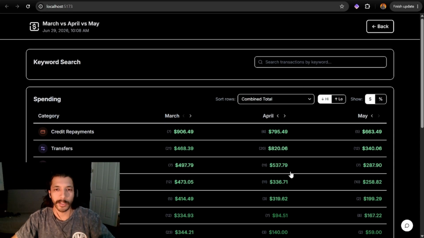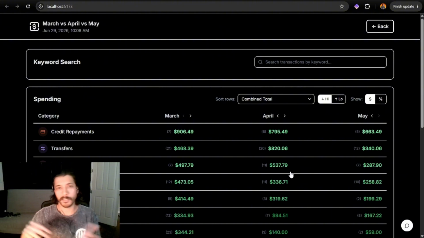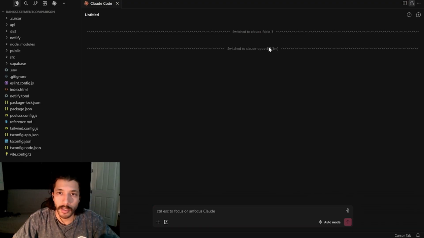But to have something to build that's actually kind of meaty, I'm going to do these features and see how it does. I'm going to test it in Opus and I'm going to test it in Fable. So first one here, we are in Claude Opus.